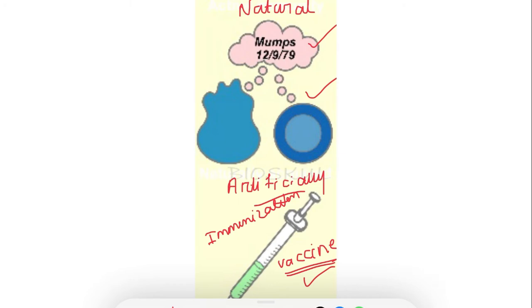So at that time it will produce new antibodies and memory cells. As I told you before, the memory cells develop specific to that pathogen. So in future, if the body is exposed to the same pathogen, antibodies will be created immediately to protect the body. So this is all about active immunity.